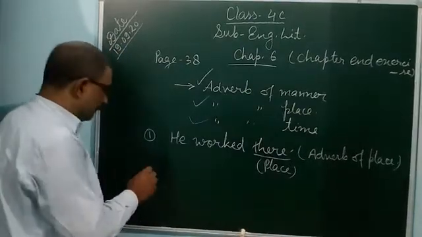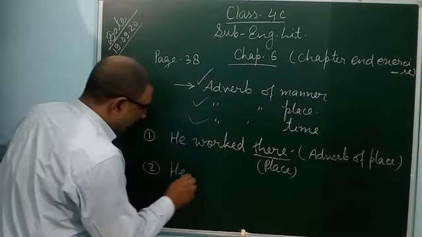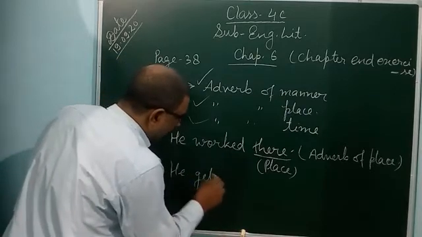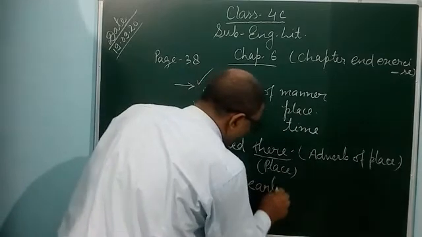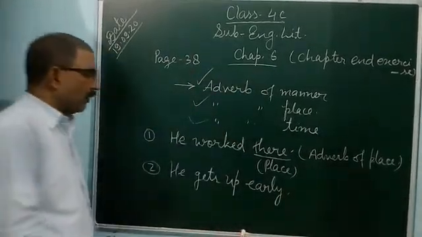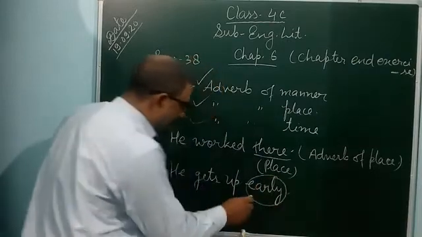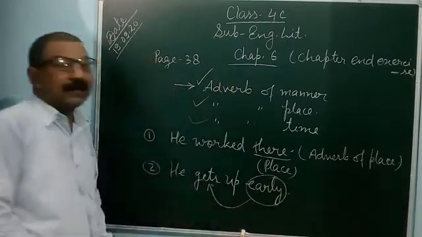You see the next example. He gets up early. So early adds to the meaning of gets up, meaning awake. Gets up means awake.